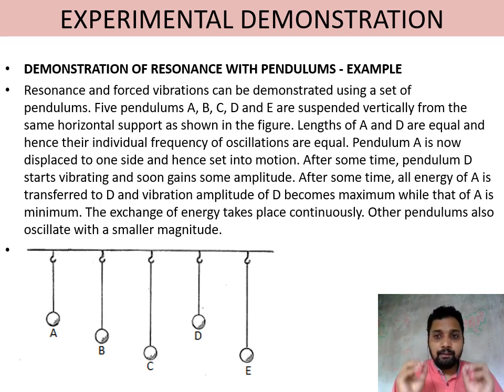If the natural frequency is the same, then from A to D and D to A the energy transfer will take place, because of which when D becomes maximum, A is minimum. When A becomes maximum, D is minimum. Means energy is transferring from A to D and D to A. This is only possible when both have the same length, the same mass, and are made of the same material. All the others will vibrate in their own way, but A and D will transfer energy between them. That is only because of resonance.